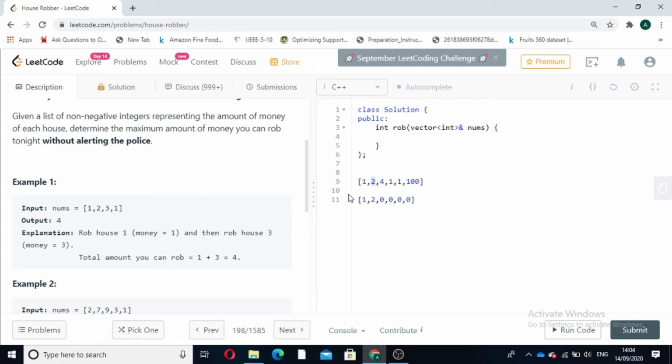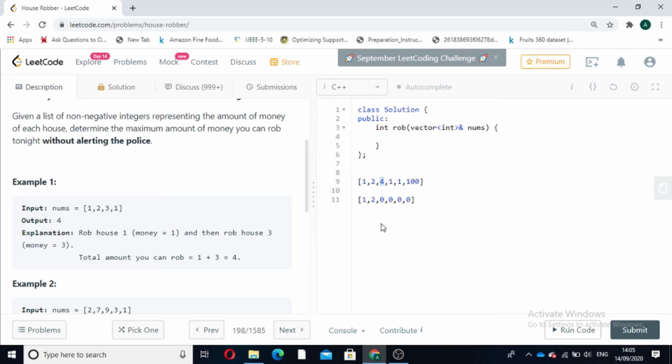Till here, when we have three houses, if we are taking the third house into consideration, then we have to add the amount that is contained in that particular house, that is 4. And the maximum amount we have robbed till i minus 2, that is, in this case, till the 0th index, that is 1.